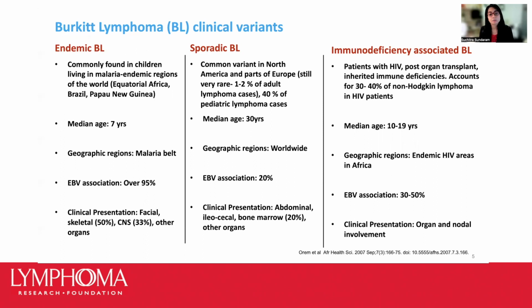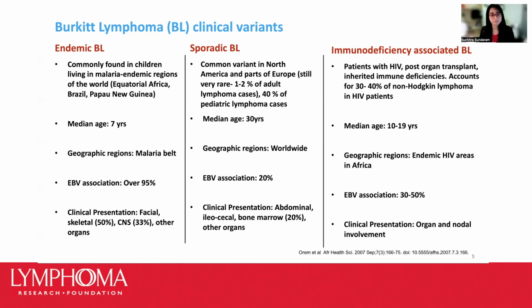Endemic Burkitt is commonly found in children in specific malaria endemic geographic regions, such as Africa and regions of South America, where this is the most common childhood cancer. It affects males between the ages of 4 to 7 years, and it's very strongly associated with infection with the EBV virus. Children here present with tumors in the facial bones and other parts of the skeletal system and the central nervous system. Outside of Africa, Burkitt lymphoma is rare. Sporadic forms occur in children and adults worldwide, including the US and parts of Europe, less commonly now associated with the EBV infection.